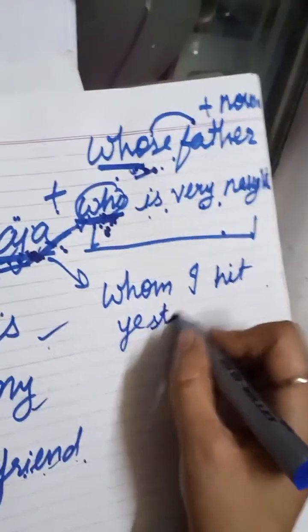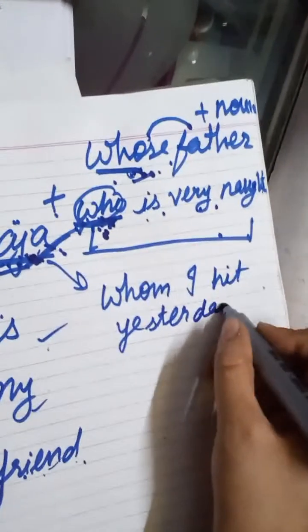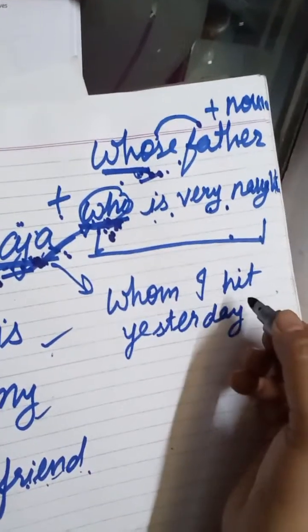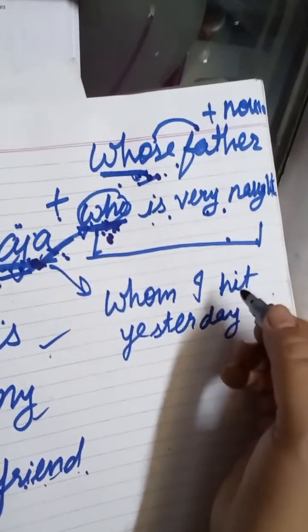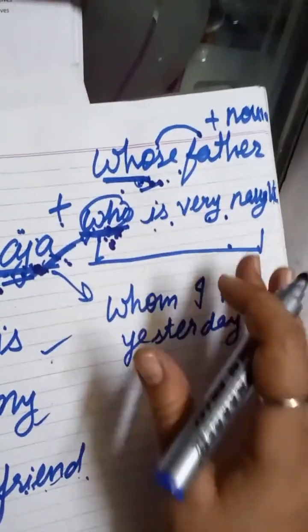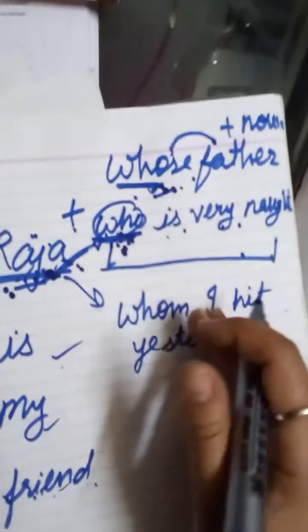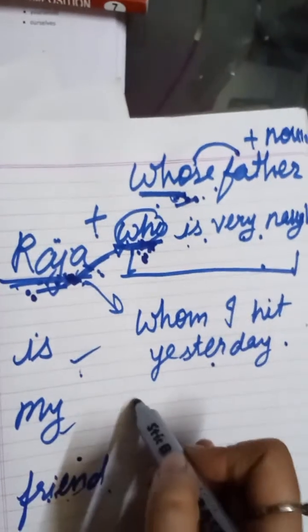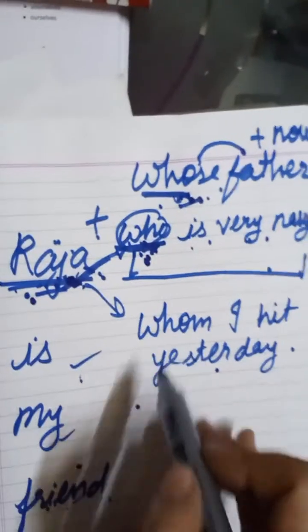That means he is your best friend. But among friends, sometimes fights happen, and you fought with your friend, and the previous day, yesterday, you hit your friend, and today you are talking about that boy. That means you are famous for that fight. And if other friends are talking about the same, and you want to say, Raja, whom I hit yesterday, is my friend. He is not my enemy. We fought together, no worries, but he is my friend.